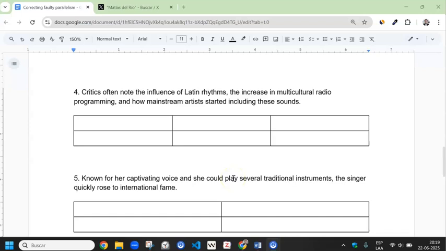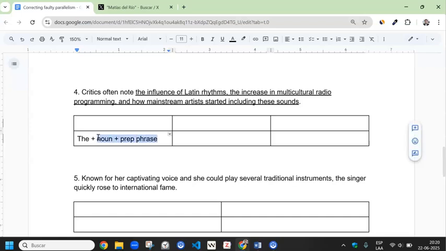Critics often note the influence of Latin rhythms, the increase in multicultural radio programming, and how mainstream artists started including these sounds. So we have a list of elements here that begins here: the influence of Latin rhythms, the increase in multicultural radio programming, and how mainstream artists started including these sounds. So we'll just underline it. Here we have the plus noun plus a prepositional phrase.